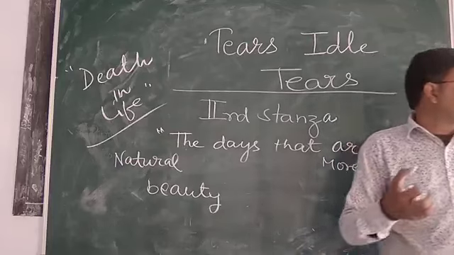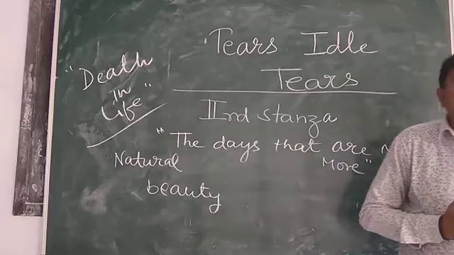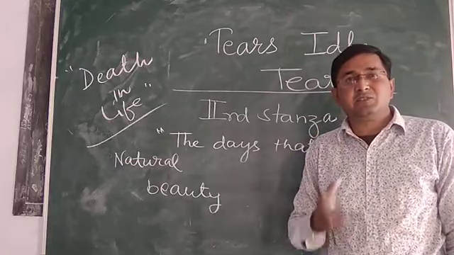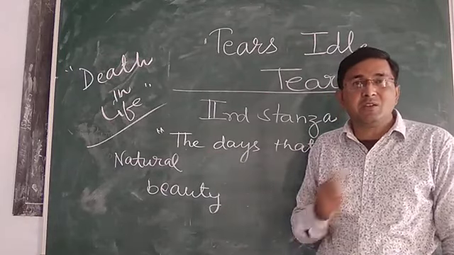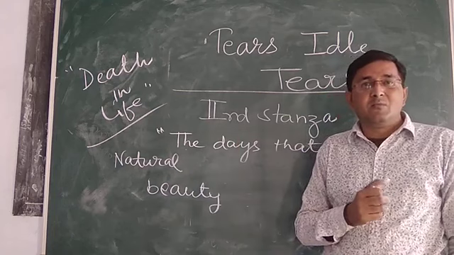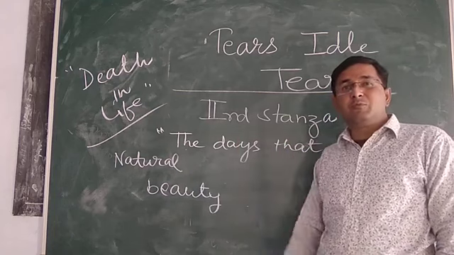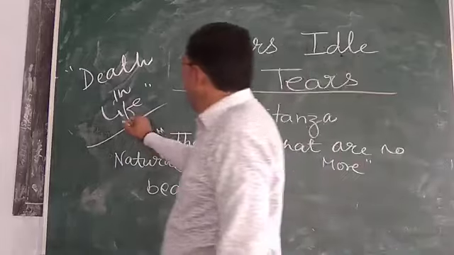When I was deceived in this episode of life, when my true emotions, my real sentiments and my fair love were cheated by someone, what happens to me? What will there be in my life? Death in life.